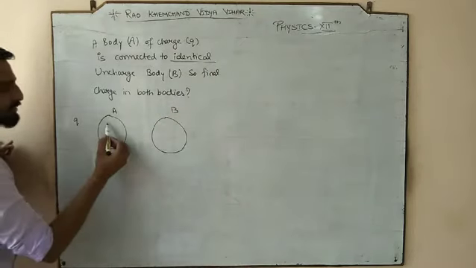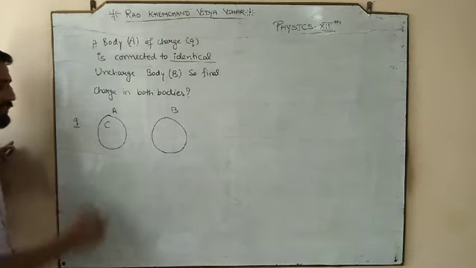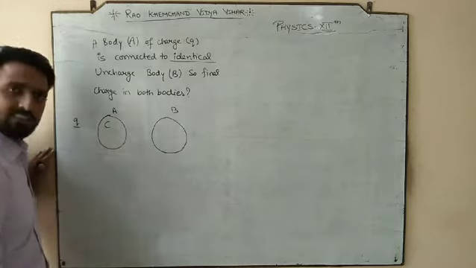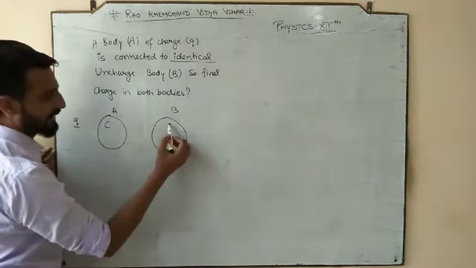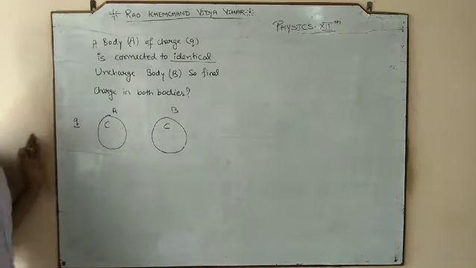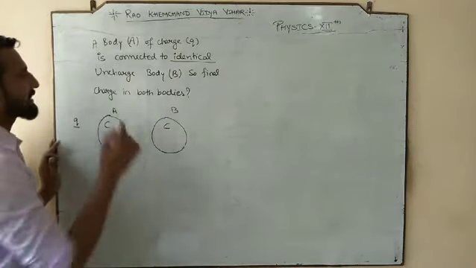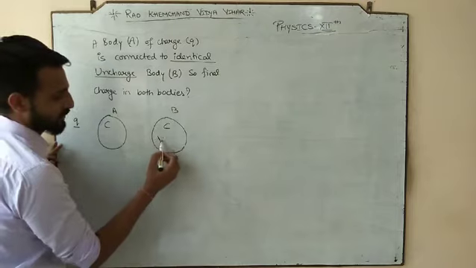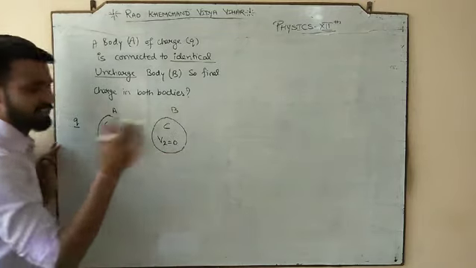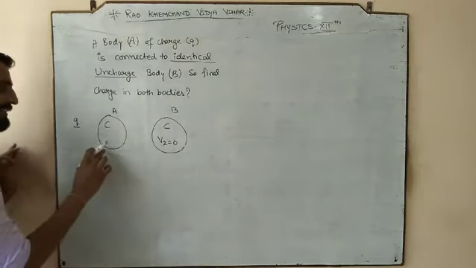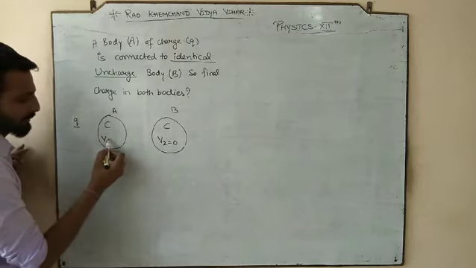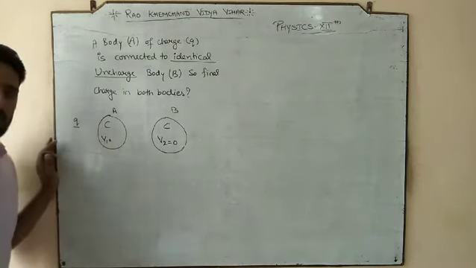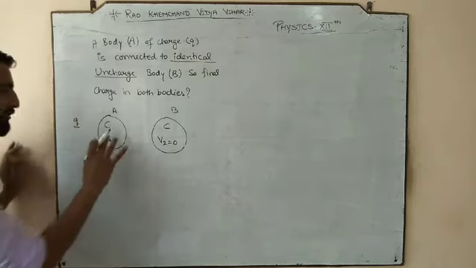Let's suppose the first body has charge Q and capacitance C. The second body is identical, so the capacitance of the second body should be C. But the second body is uncharged, so the potential of the second body is 0. And since the first body is charged, definitely it will have some potential. Let's suppose that potential is V1.